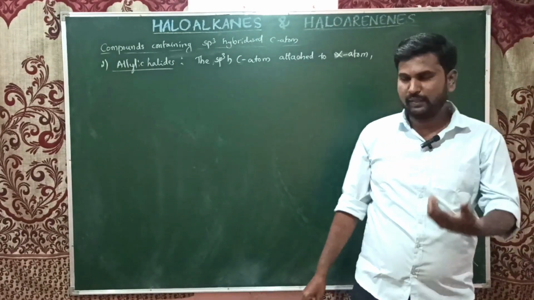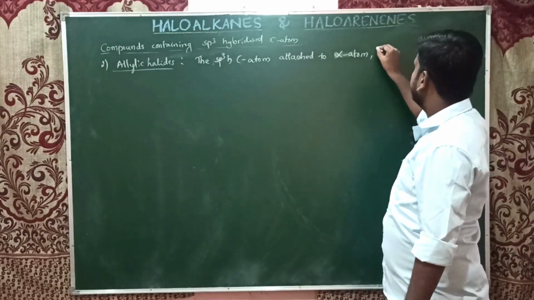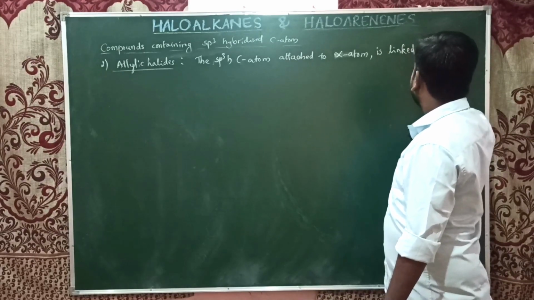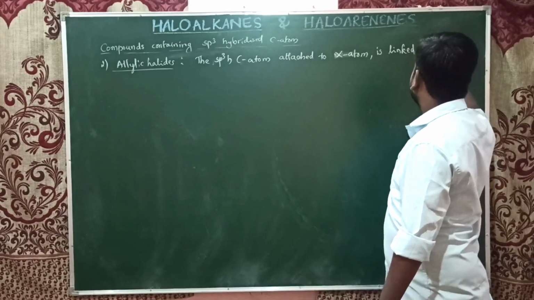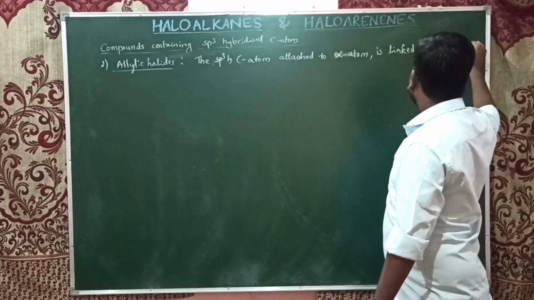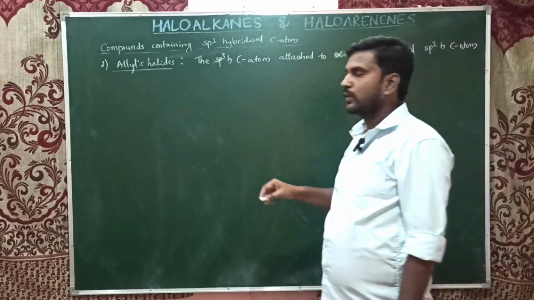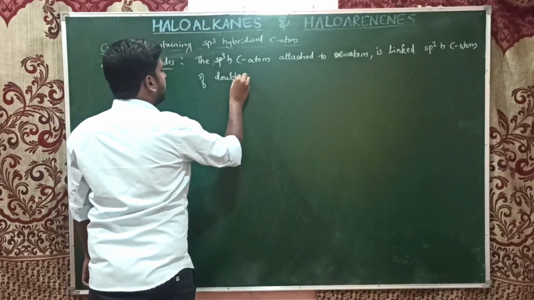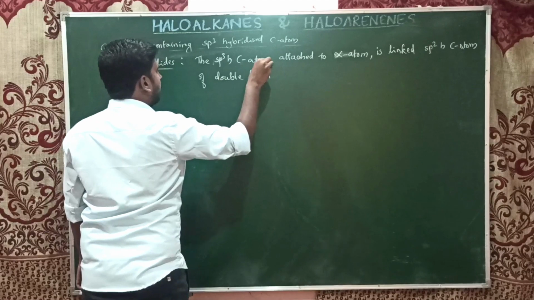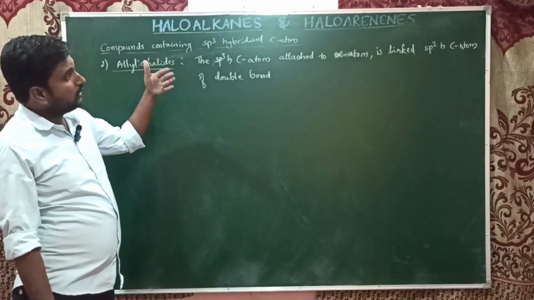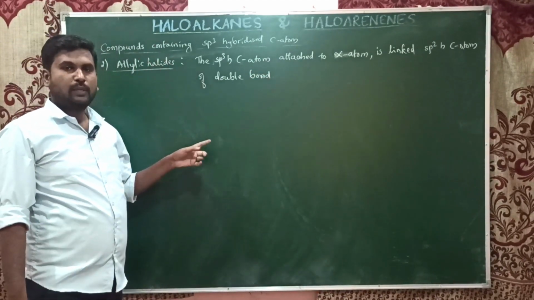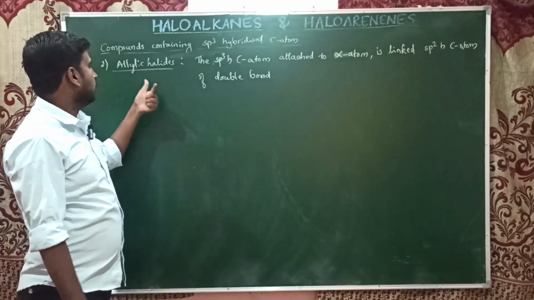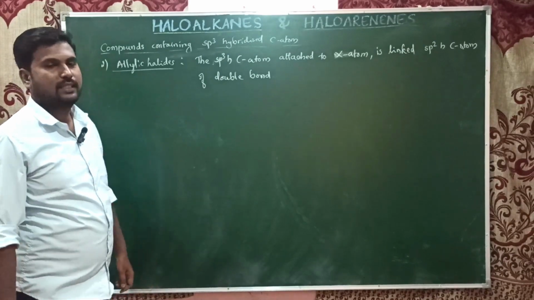So this carbon atom, if it is linked with an sp2 hybridized carbon atom of a double bond, okay, the carbon attached to the halogen atom is sp3, but it is further attached to the sp2 hybridized carbon atom. Such compounds are known as allylic halides.